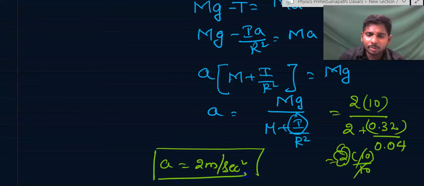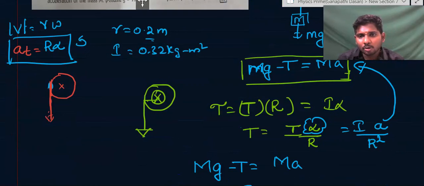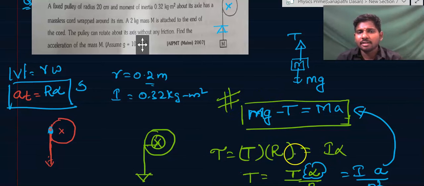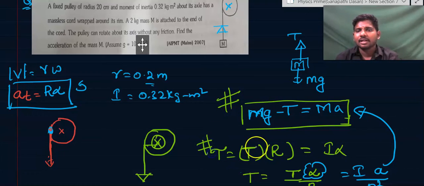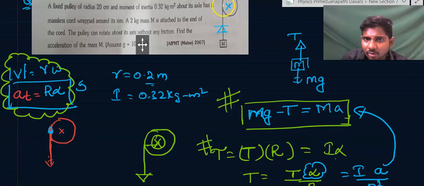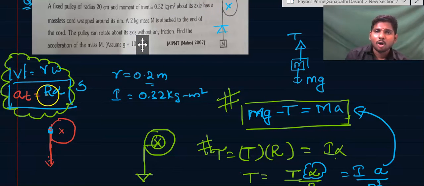Here we understood two important points. In the free body diagram, not only use a force equation, but also we have learned how to use a torque equation and how to connect it to I alpha. And also another important point: if there is no slipping, and the wire is going downwards and the wheel is also rotating, the tangential acceleration of the wheel will be equal to the acceleration of the wire, that is R into the angular acceleration of the wheel.